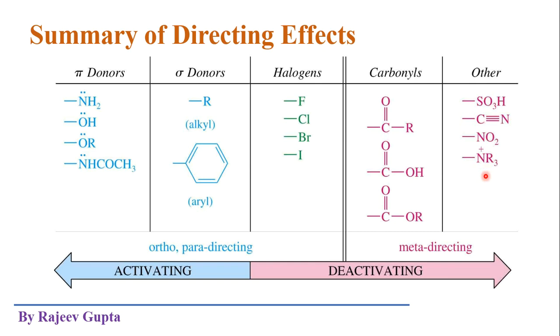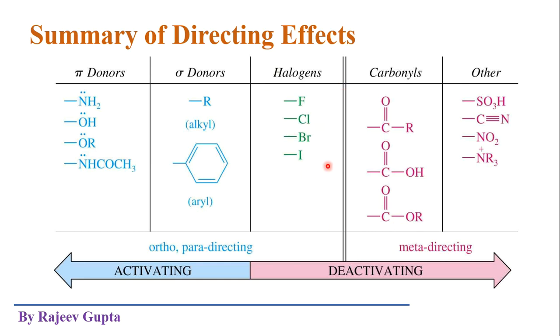These all are ring deactivators and meta-directing. Also these carbonyls and their derivatives, acid and acid derivatives and carbonyls, meaning ketones, aldehydes, are also ring deactivators and meta-directing.